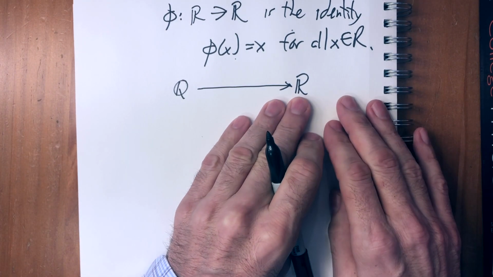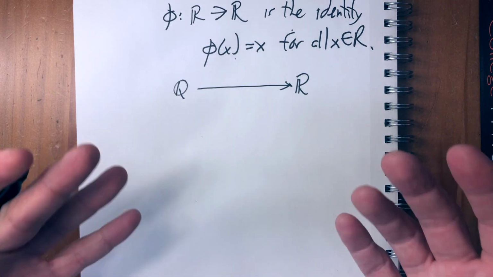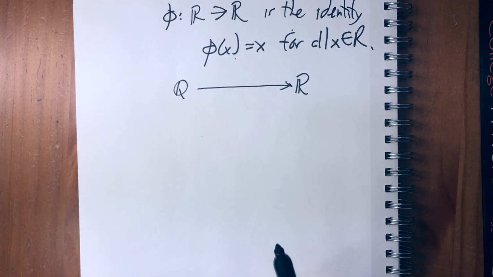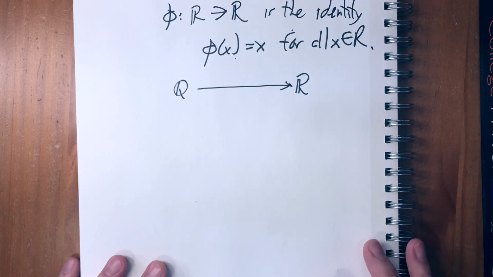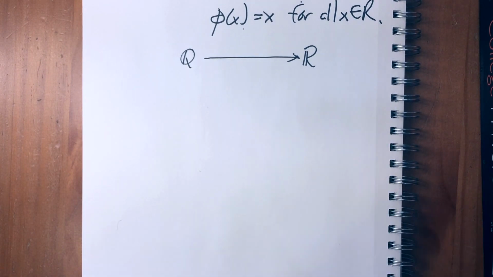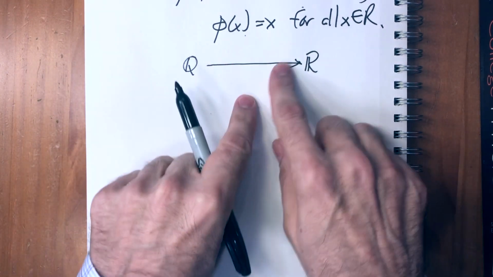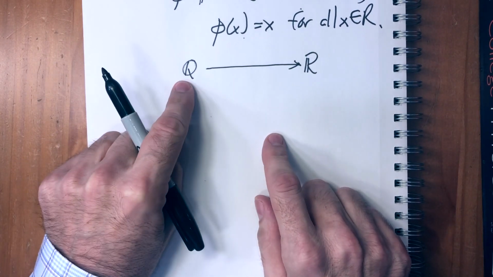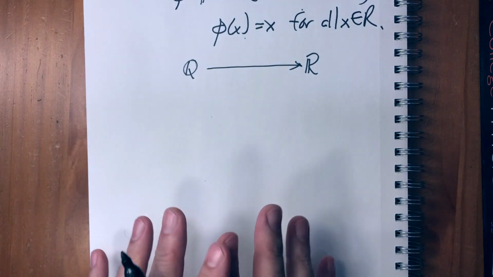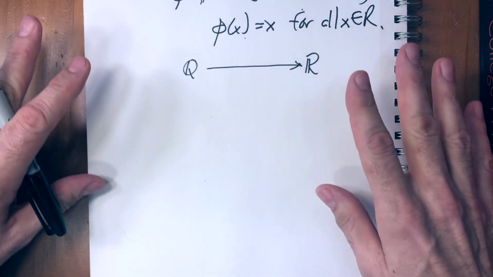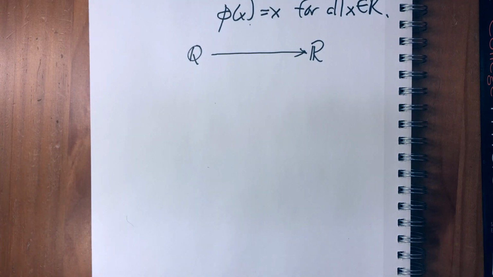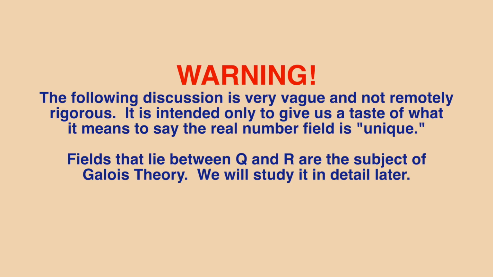And the reals in some way are the largest such field. So it's basically not possible to add anything to the real number field. If you add something to it, it's no longer going to be an ordered field. So the interesting thing is what's going on in between here. This one is unique and this one is unique, but in between there's a lot of room for things to spread out in different ways.